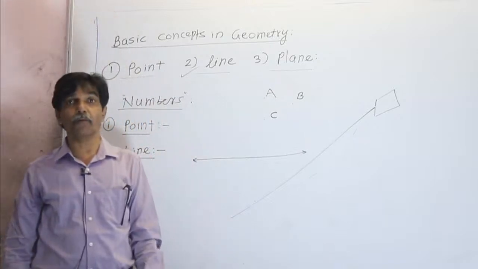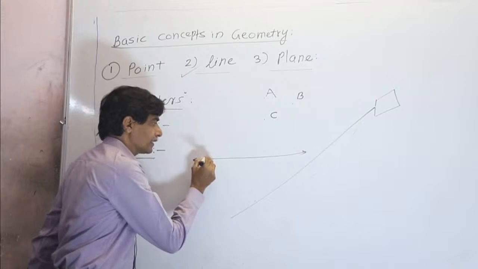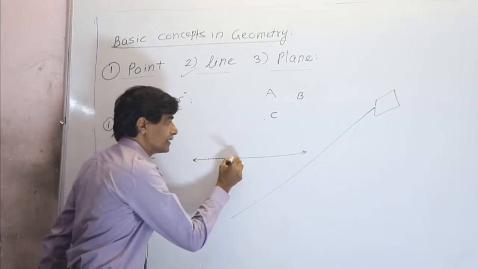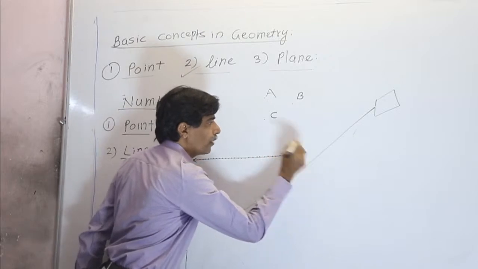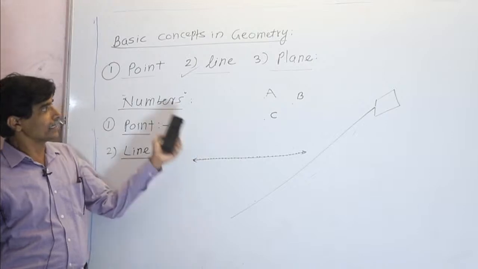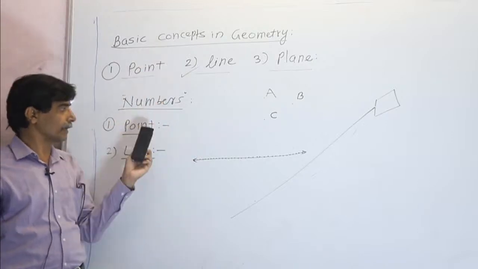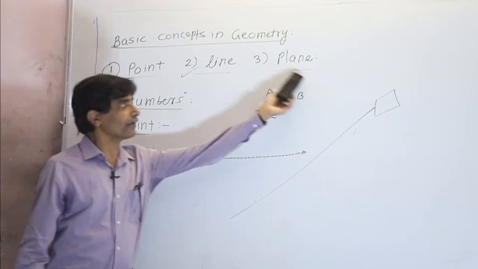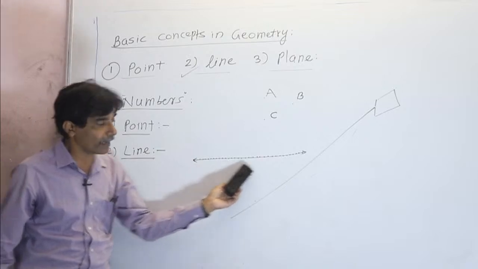As we learned in set theory in algebra, this line is a set of infinite points. As we learned, point is the first basic concept, and infinite points together form a line.